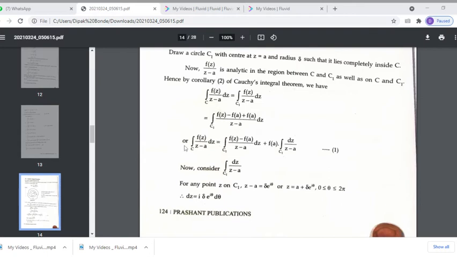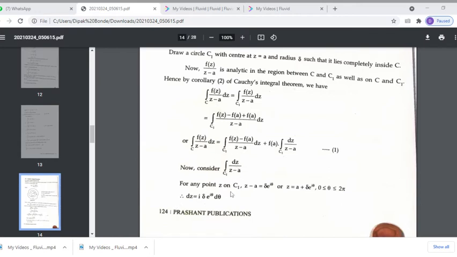Or this can be written as integration over C f of z upon z minus a dz is equal to integration over C1 f of z minus f of a upon z minus a dz plus f of a into integration over C1 dz upon z minus a. Now consider this integration over C1 dz upon z minus a. We have to calculate this.